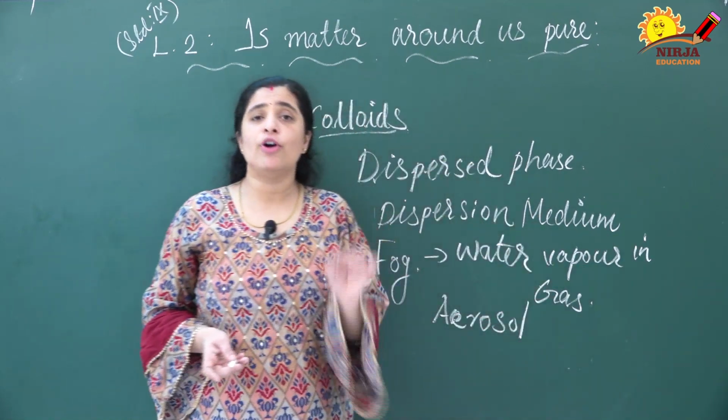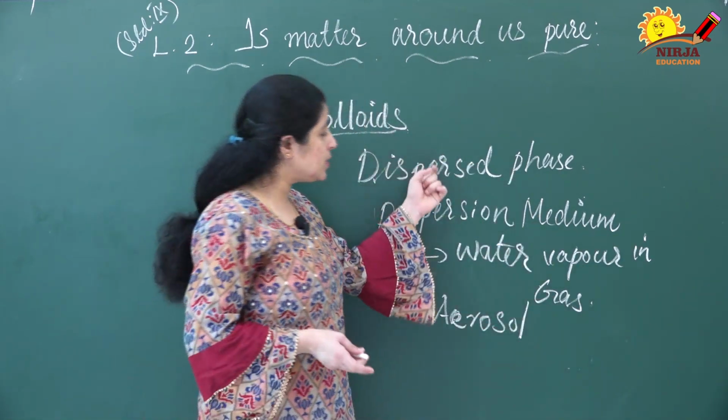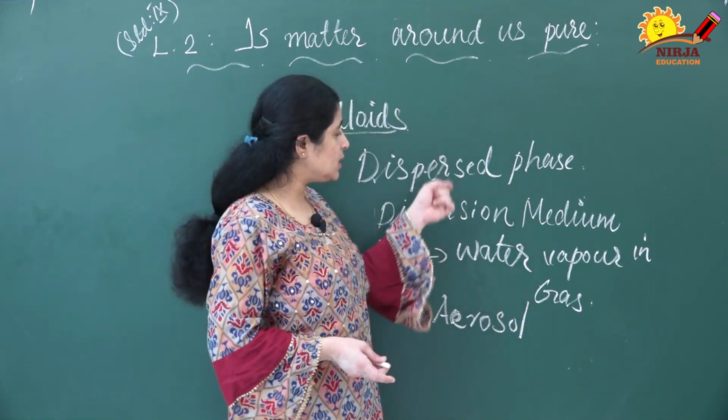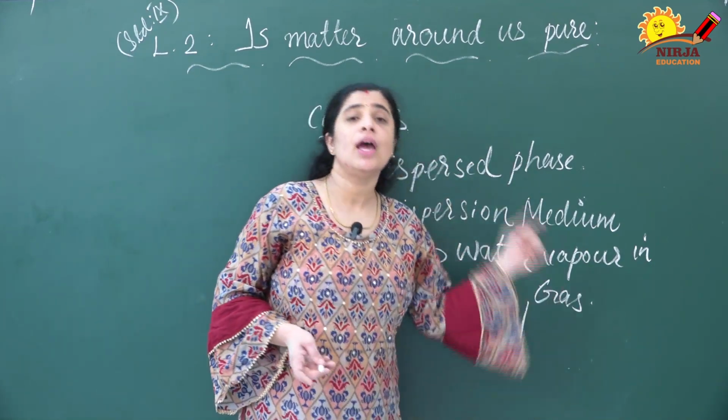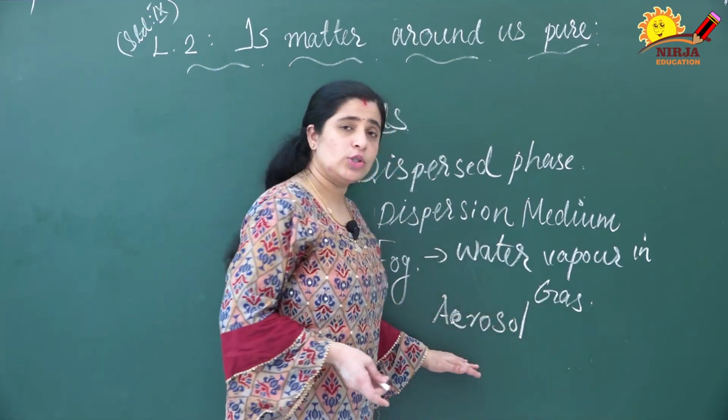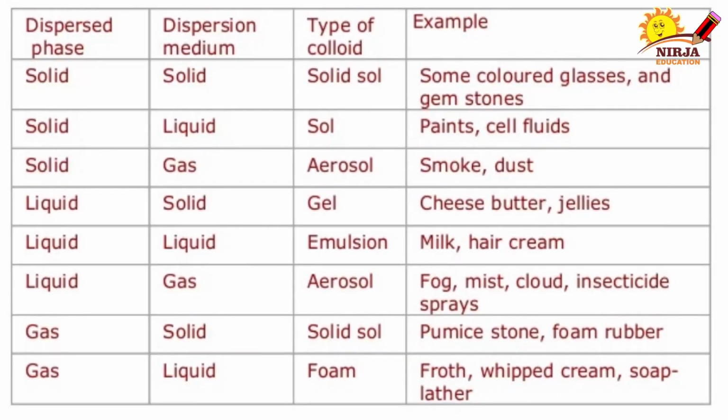Such colloids, in which the dispersed phase is in liquid state and the dispersion medium is in gaseous state, are known as aerosols. Here on the screen you can see the different types of colloids, how they are classified according to the states of the dispersion medium and the dispersed phase.